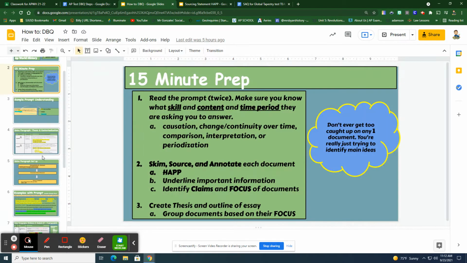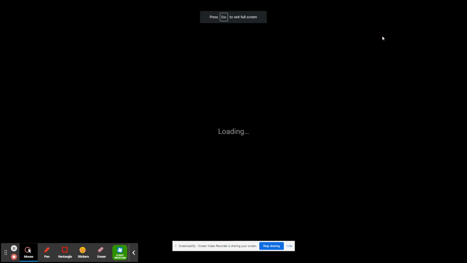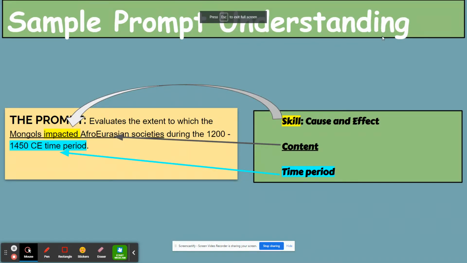Okay, so let's go over context and thesis just really quick because we're going to read each other's in class. But if you're not here, you're probably going to want a quick review. So remember, the first thing we do when we get a prompt is we identify the skill, the content, and the time period. We want to identify those things in order to write the context. Now, in the prompt that you guys are looking at, it says evaluate the extent to which the Mongols impacted Afro-Eurasian societies during 1200 to 1450 CE time period.